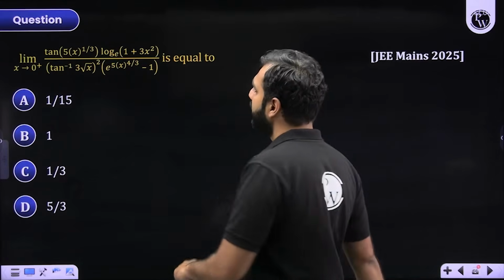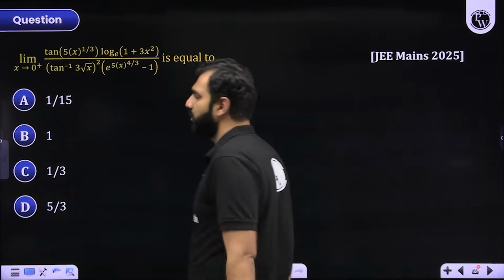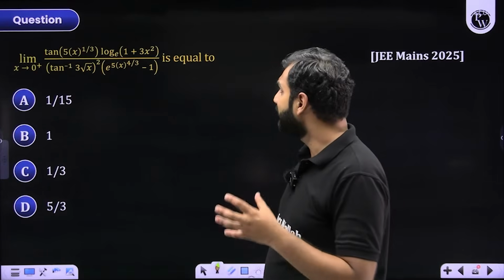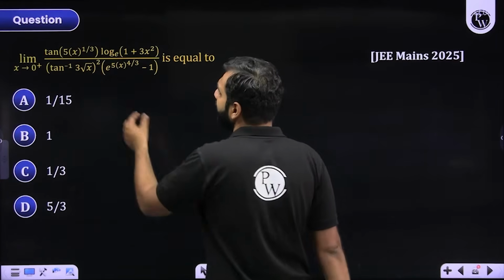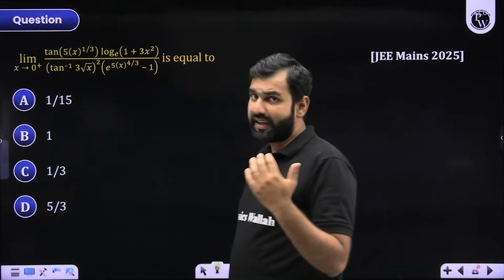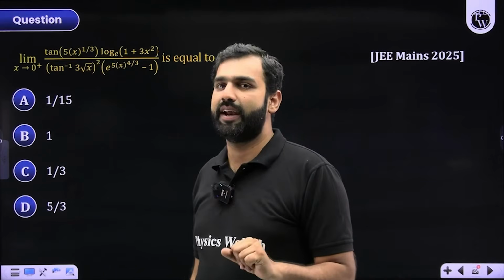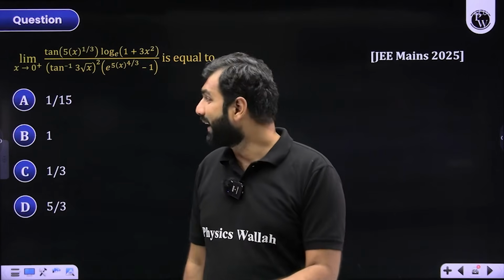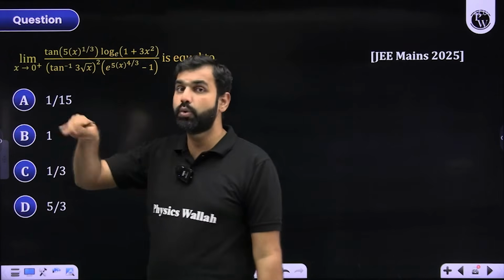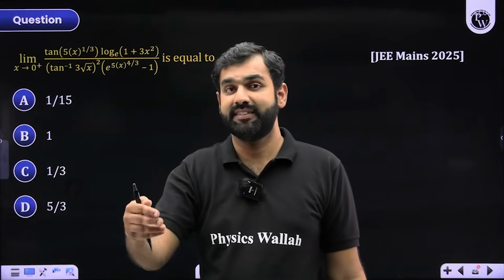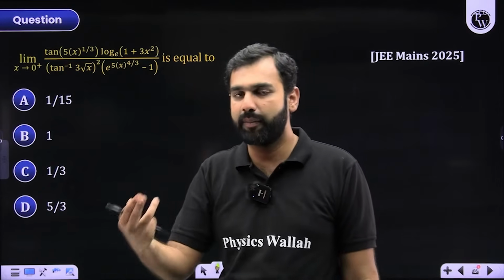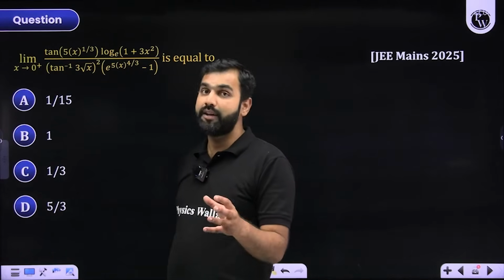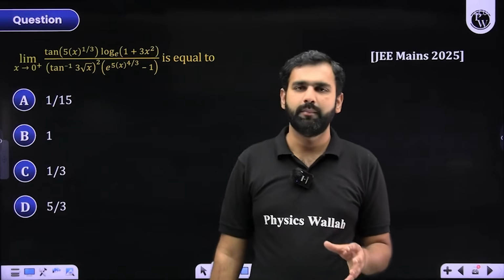See, it says 0 should be approached, but from right hand side only. And that is a valid reason here in this question, because when you deal with under root x, you cannot approach 0 from left hand side in that expression, because when you approach 0 from left hand side, it will be taking negative values. And can x take negative values? No. Under root x cannot have negative values, because when you replace x by negative values, under root x will be not defined, and that's where this limit will not exist.